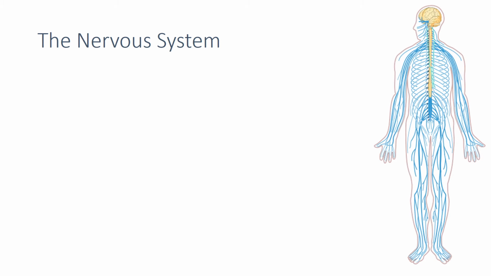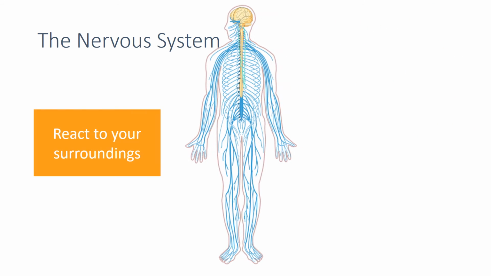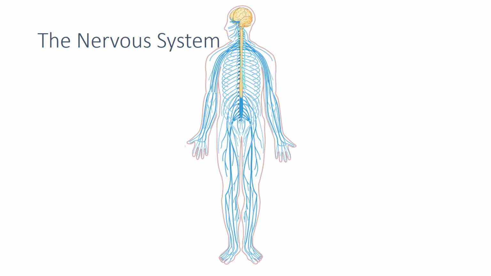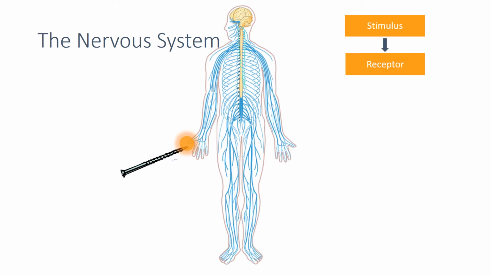The world around you is continuously changing, and your nervous system makes it possible for you to react to those surroundings and to coordinate your behaviour. To look at the parts that make up the nervous system, we'll use an example. Imagine that a giant nail is hurtling towards you and strikes your hand.